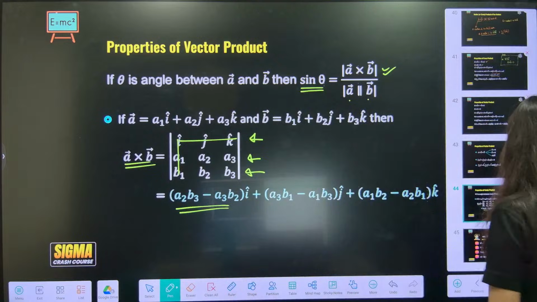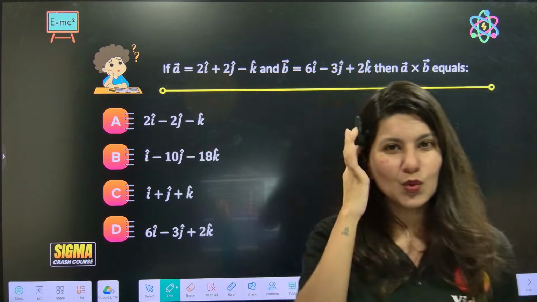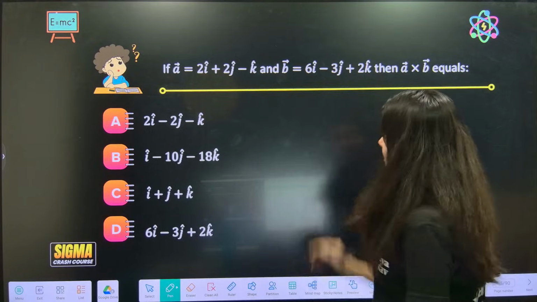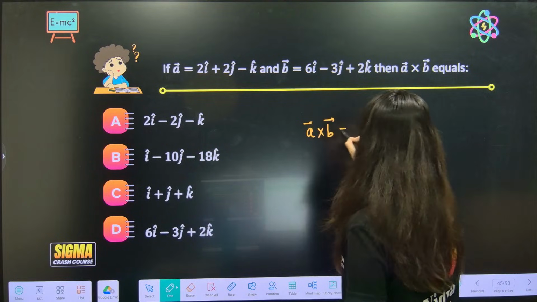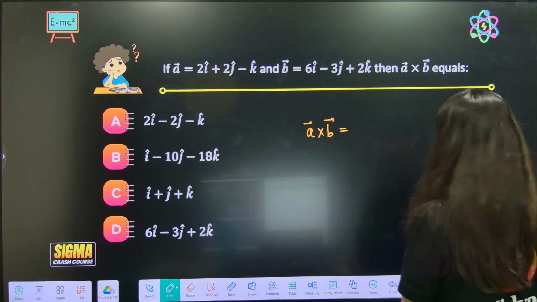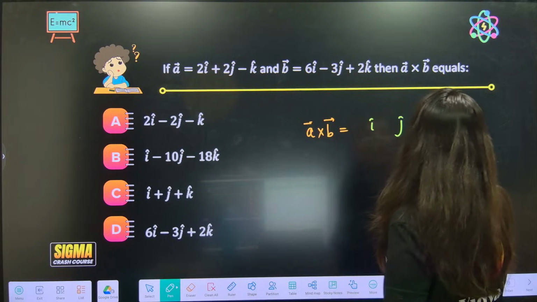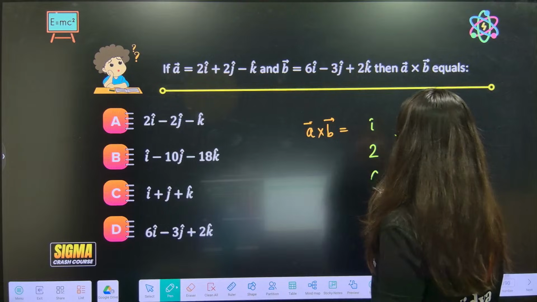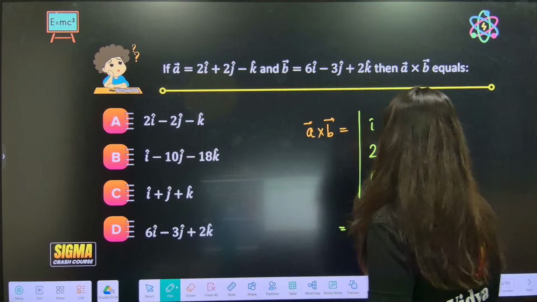So let's do a question to understand how to go for A cross B. One elementary concept building question: A cross B, with rows I, J, K; 2, 2, minus 1; 6, minus 3 and 2. Let's solve.